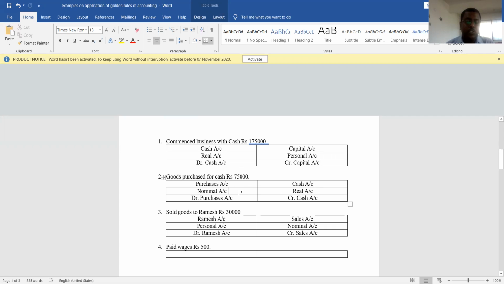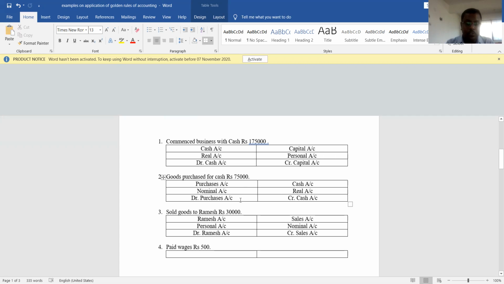Okay, purchases is which account? Is it an asset? No. Is it a person? No, it is expenditure. So expenses belong to which account? Expenses belong to nominal account. Yes. Cash is an asset. So assets belong to which account? Real account.